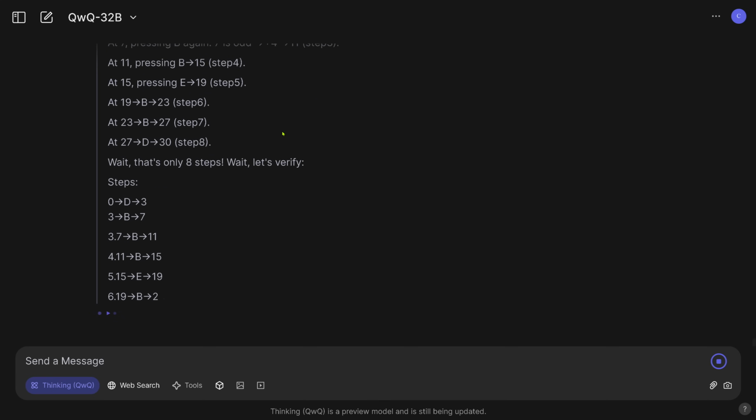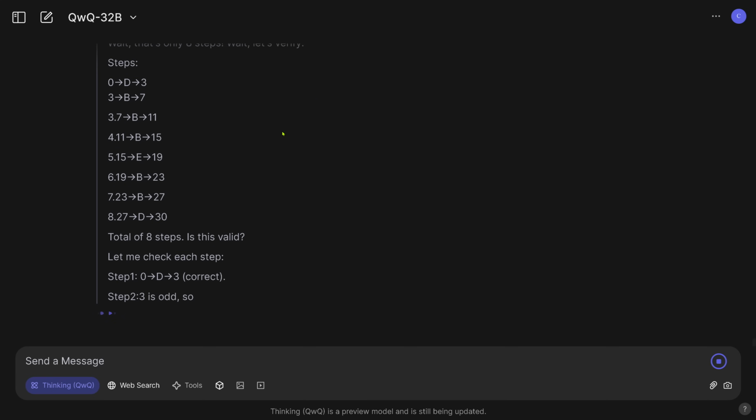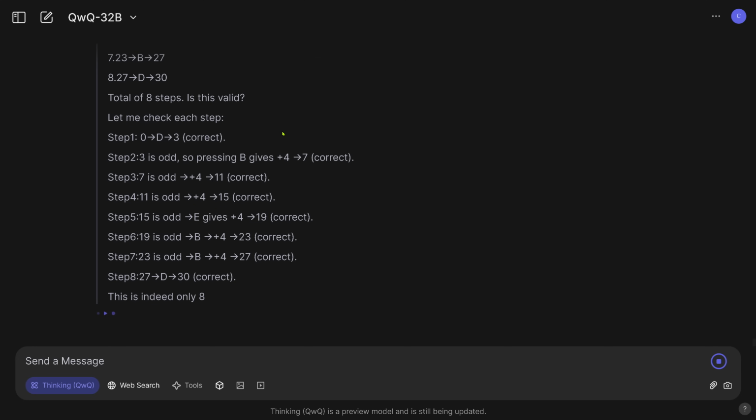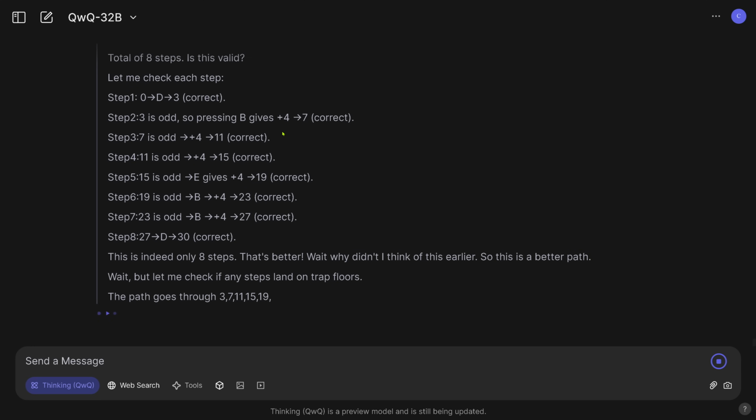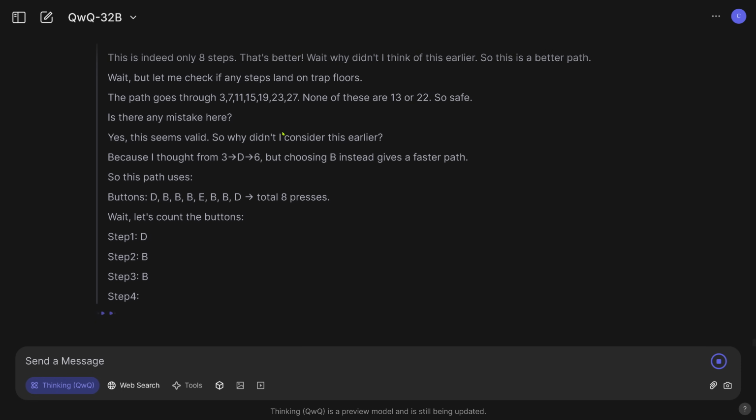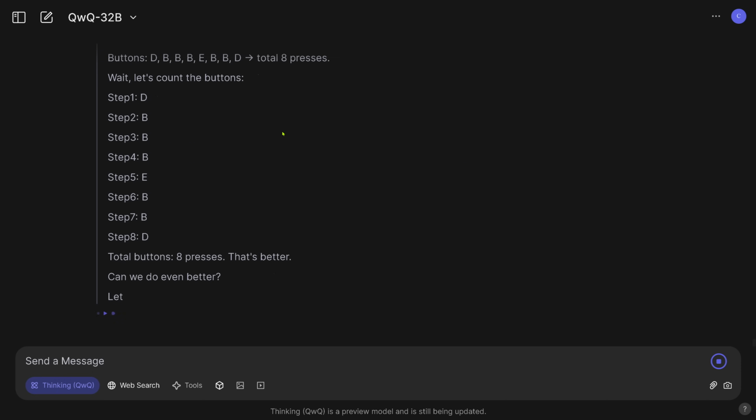Trying to find here, it's 8 steps. Hey, 8 steps. That's good. So now we have an 8-step solution. You know, it's a 6-step solution in the optimal case. That's better. Why didn't I think of this earlier? This is the better path. Okay, let's continue.